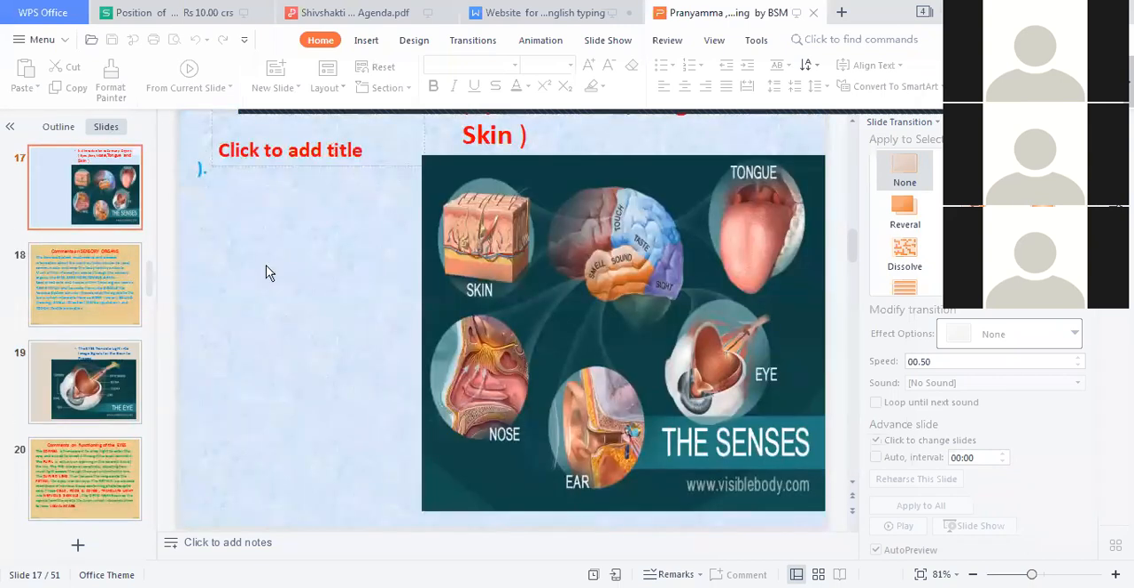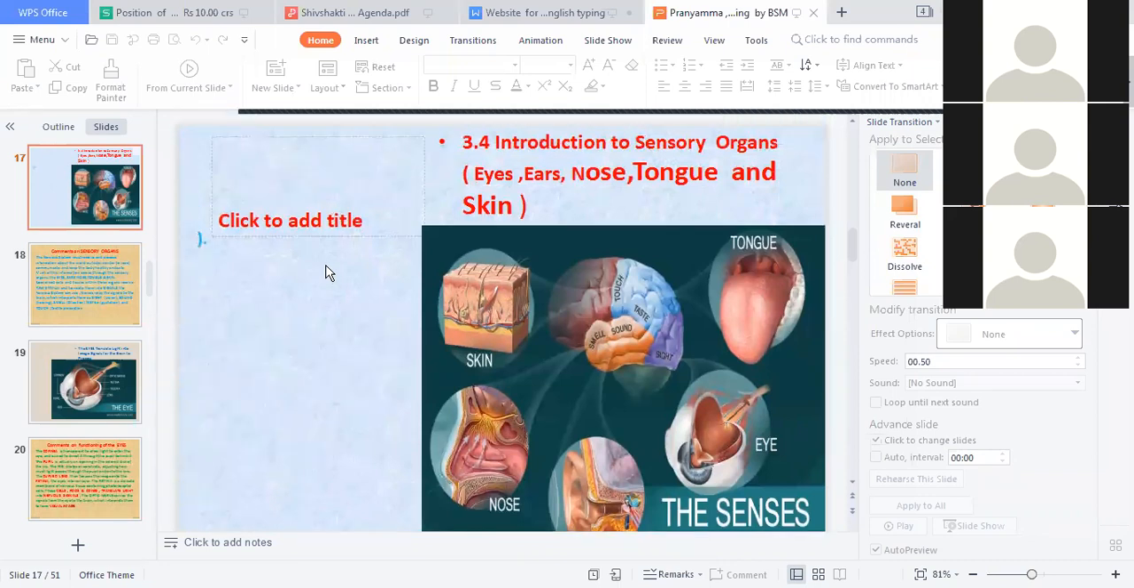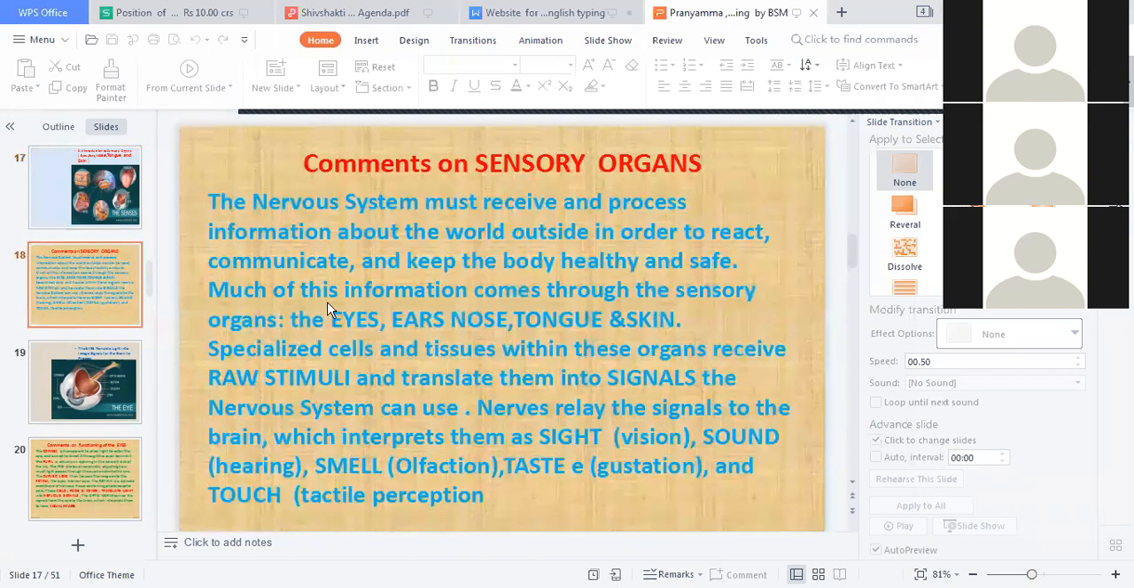Now we come to the very important thing. What is the introduction to sensory organs? Eyes, ears, nose, tongue, and skin. Now we come to the common senses. Which are the common sensory organs?